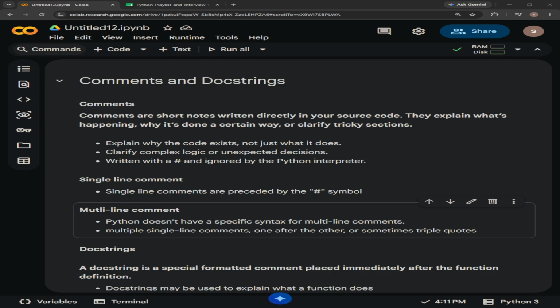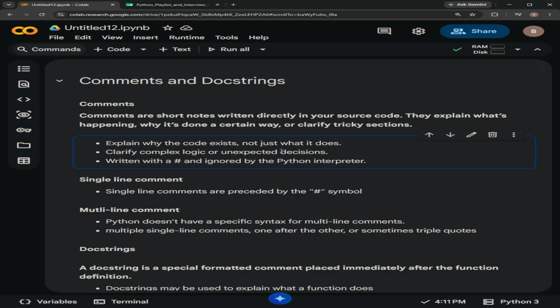What are comments? Comments are short notes written directly in the source code. They explain what's happening, why it's done a certain way, or clarify tricky sections. They explain why the code exists, not just what it does. They clarify complex logic or unexpected decisions we make while we are making a program.